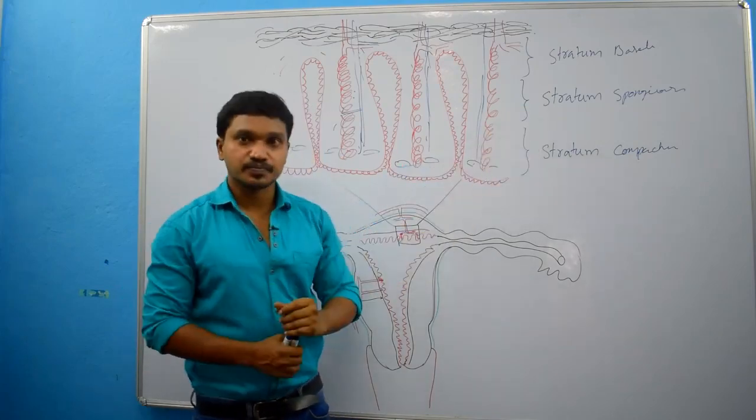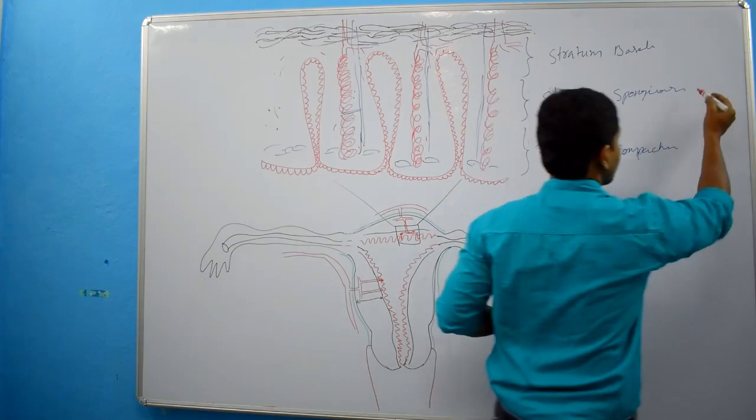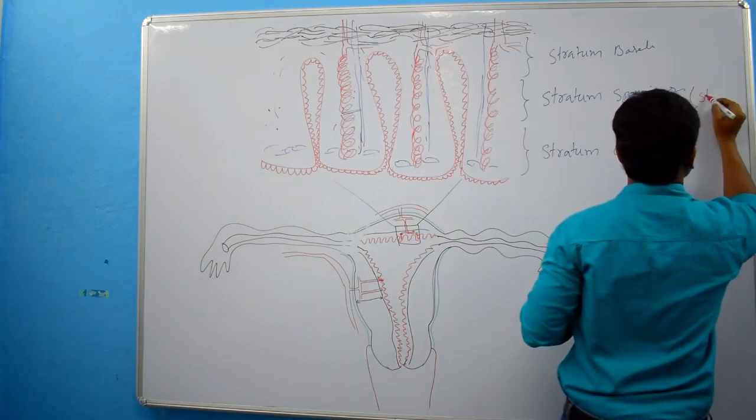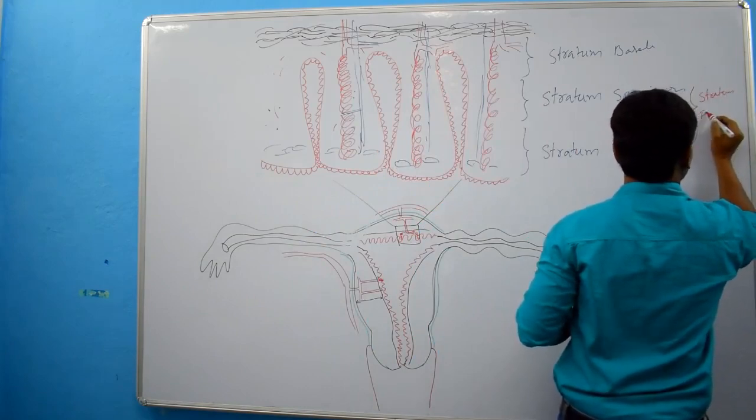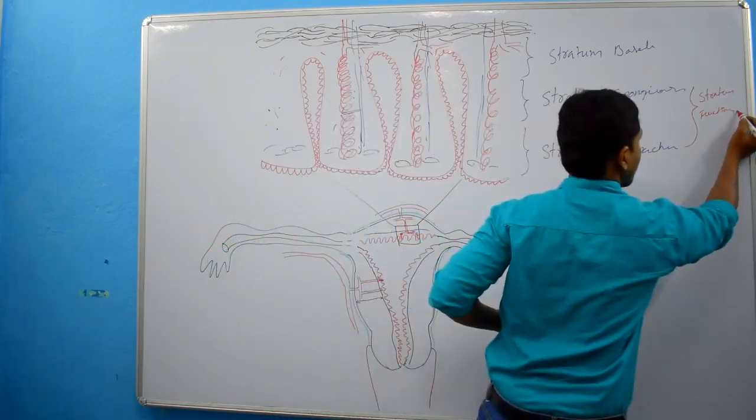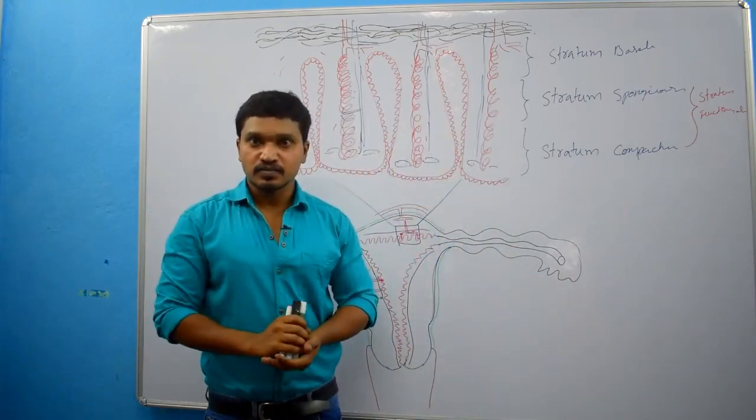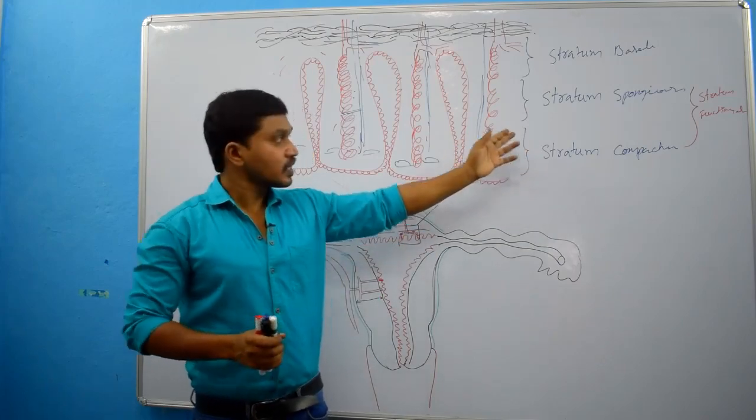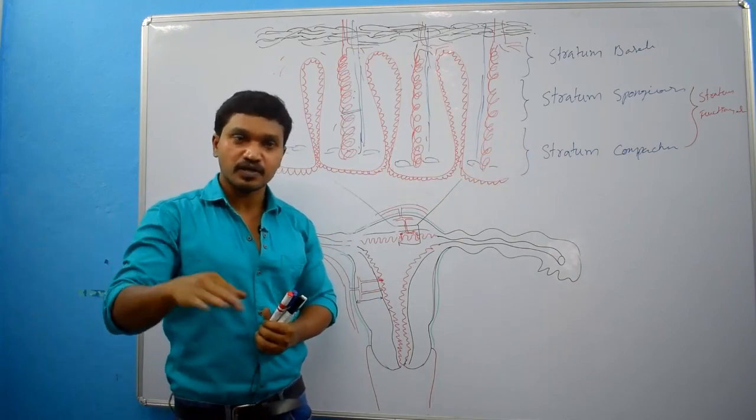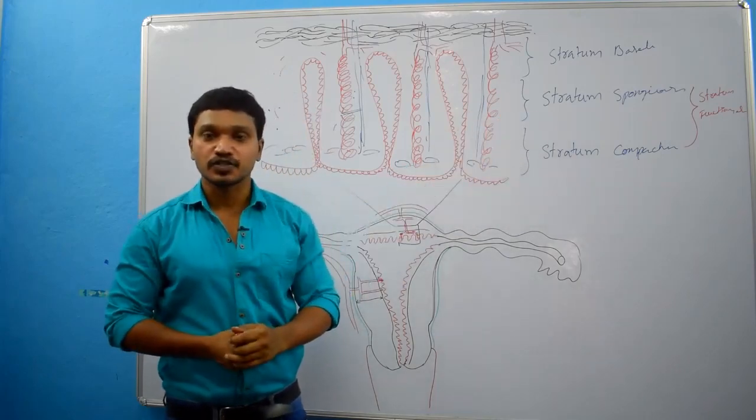These two layers, stratum spongiosum and stratum compactum, unitedly we can call stratum functionale. Why are we calling this stratum functionale? Because during the menstrual cycle every month there will be sloughing off of the endometrium and regeneration of the endometrium, right? That will occur only in the stratum compactum and stratum spongiosum.